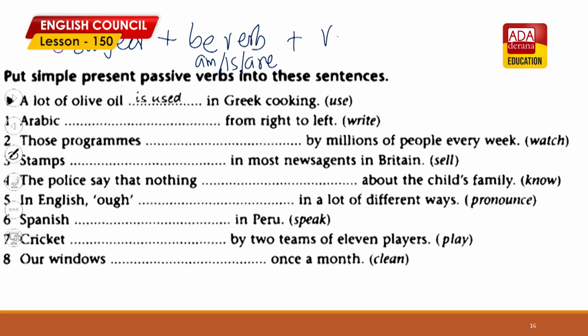And then you have your main verb, verb past participle. Past participle is the third form of the verb. Every passive construction will have its verb in past participle form. Okay, let's do this activity.